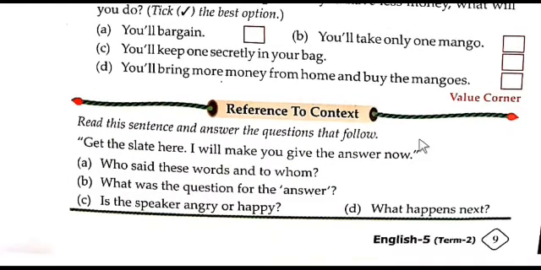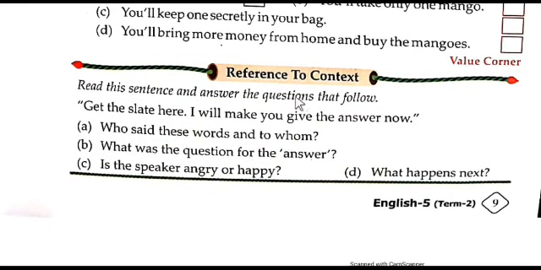Okay, then let us complete the reference to context. Read this sentence and answer the questions that follow. Let me read the statement here. Get the slate here. A. Who said these words and to whom? So who said those words? Swaminathan's father said those words to Swaminathan.